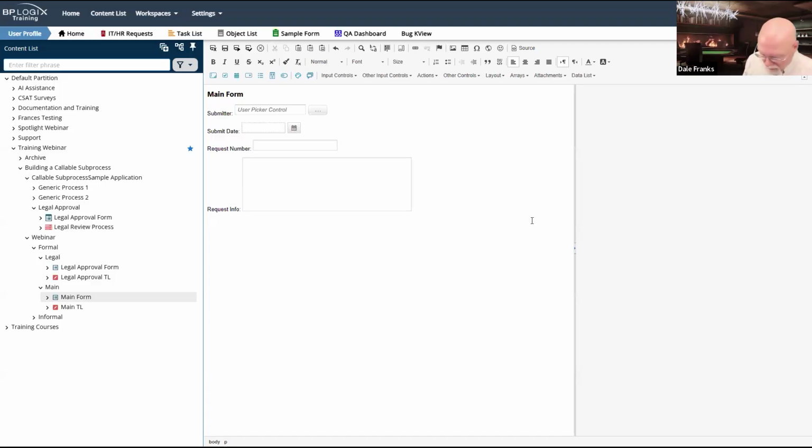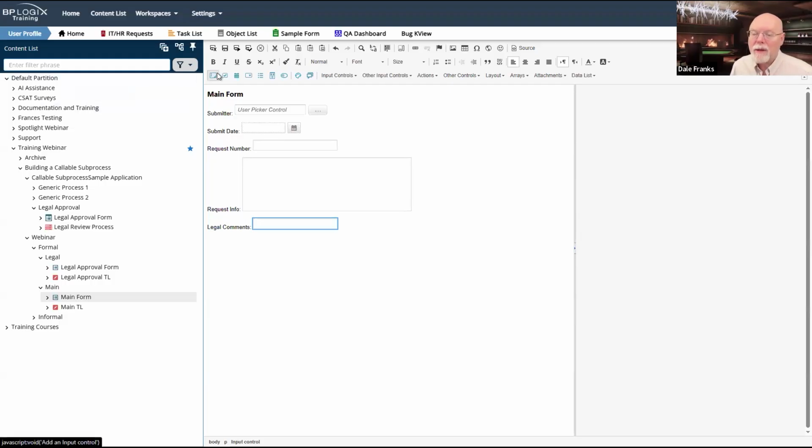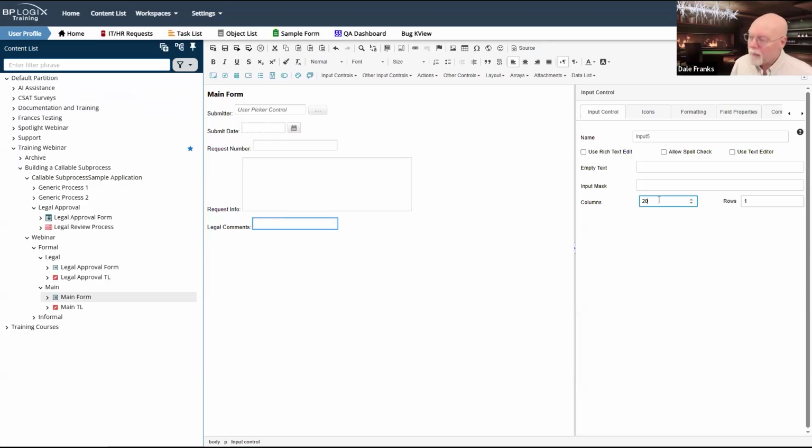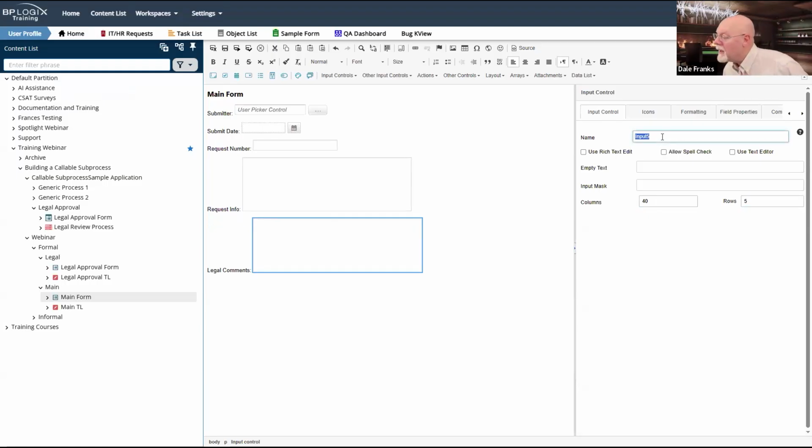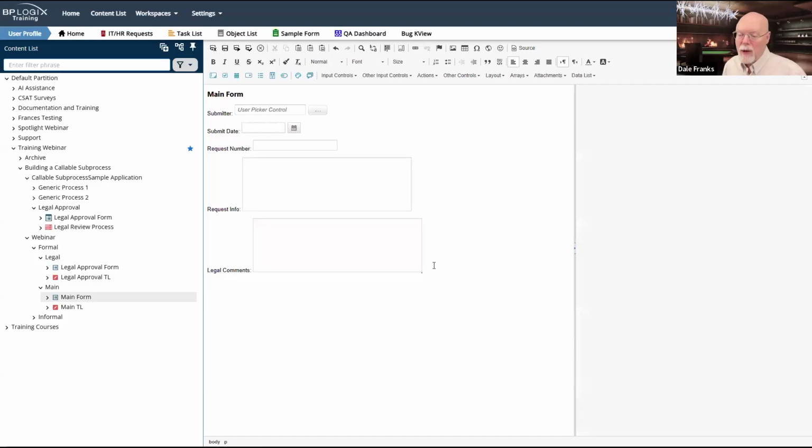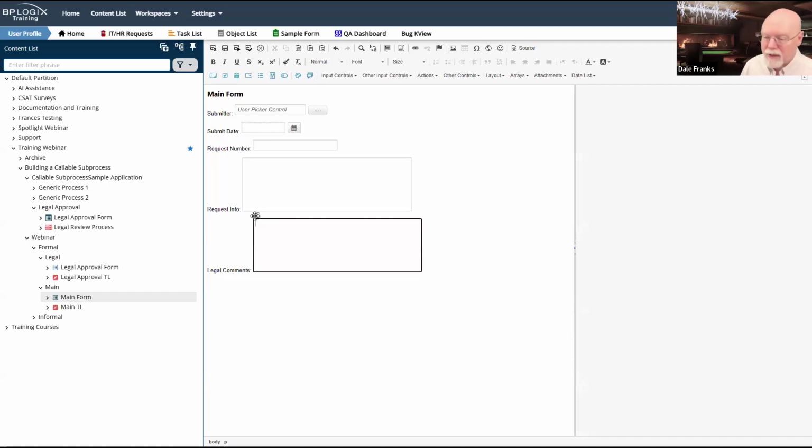And now we will go with legal comments. This will be the destination field for the legal comments in my parent, or in my legal process form. So we're going to have legal comments, and we'll drop that in there. Once again, we'll do this as 40 and 5. Oh, we have to name it. And the name is legal comments. And it won't have a value, and we might not even show it unless this goes through legal review.